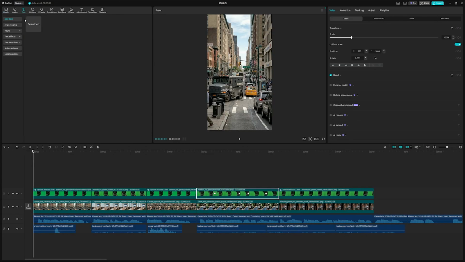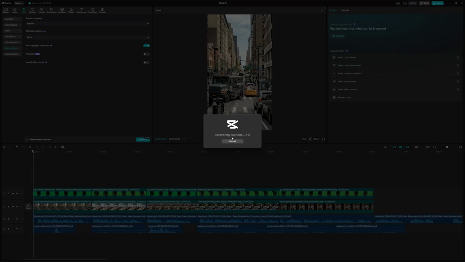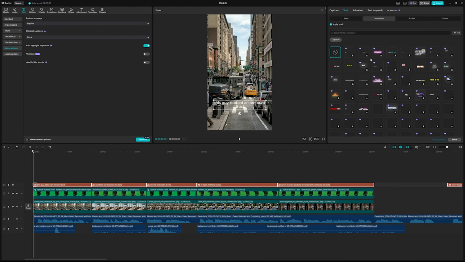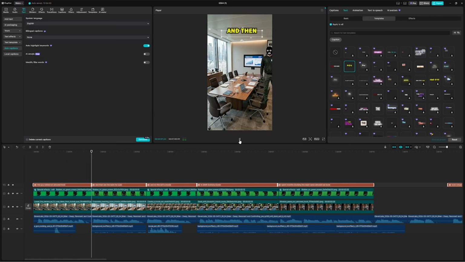Next, we need captions, because nobody listens with the sound on initially. I am clicking the text tab, hitting auto captions, and letting CapCut generate the track. But standard white text is a death sentence for your CTR. I'm diving into the text templates and grabbing a hyper-aggressive bold yellow and white style. It snaps onto every subtitle automatically. I'll also position this at the top of the screen so it doesn't ruin our scenes.